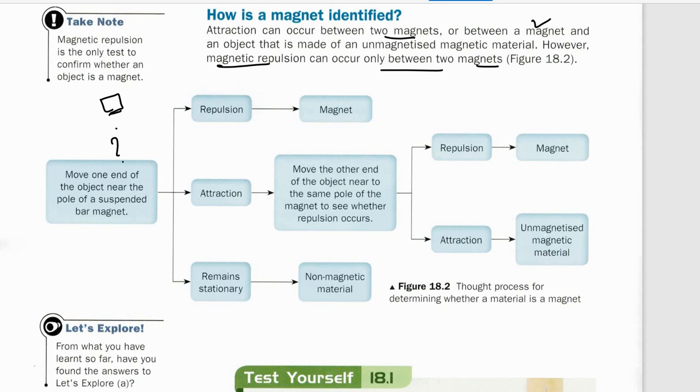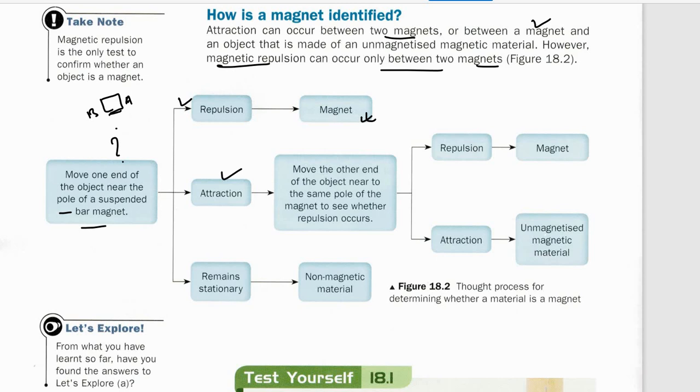What you have to do is move one end of the object near the pole of the suspended magnet. If I have given you one object, you can just mark A and B and put this near the suspended magnet. If there is repulsion, it means obviously it will be a magnet. If it is attractive, you can think that it can be a magnet.